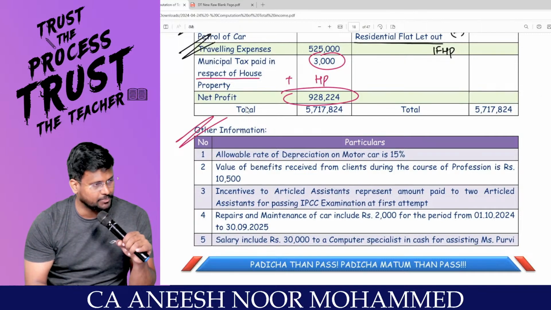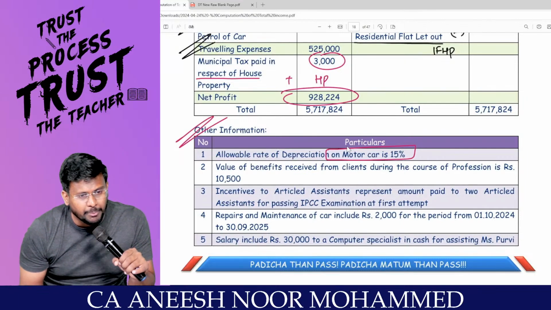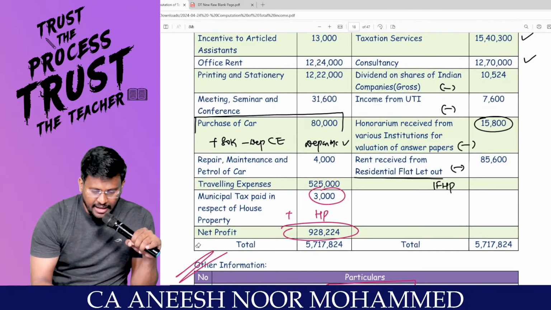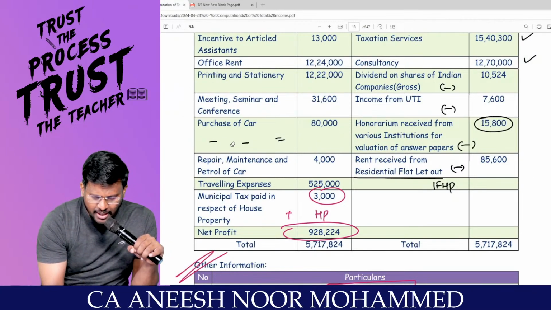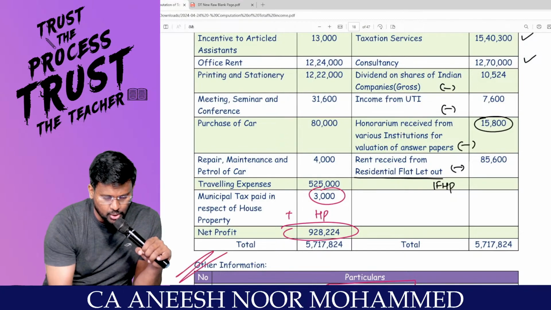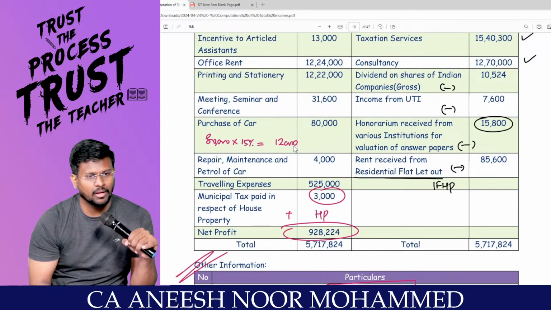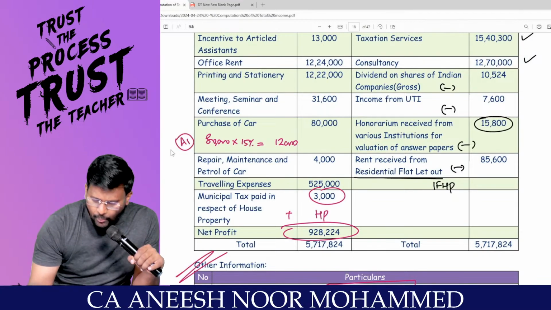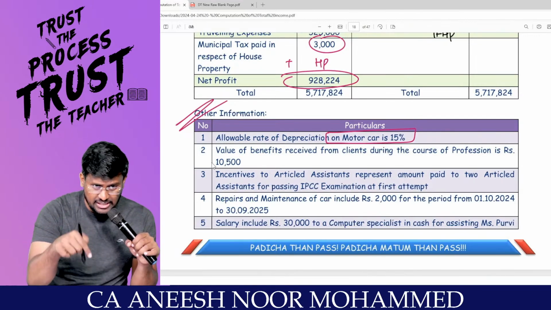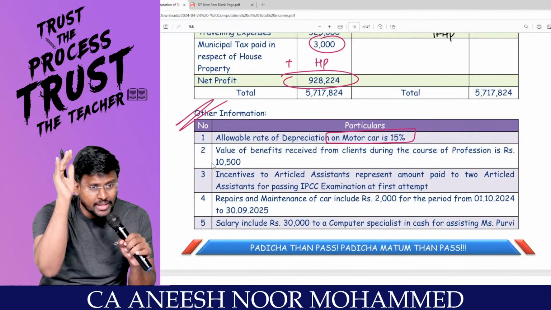Other information is important. Allowable rate of depreciation on motor car is 15%, correct? So I have to add back 80,000 and I can claim depreciation of 15%. So tell me, 80,000 into 15% comes to 12,000. And here I will mark it as A1, called adjustment 1. This is the way in which you have to deal with the big question. So you have to match the adjustment with the main answer.